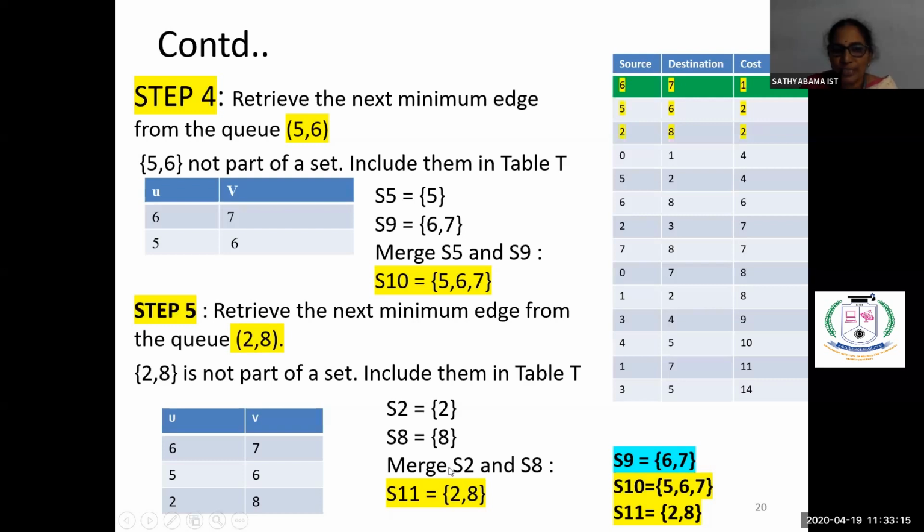So now we have to merge these two, S2 and S8, to get the new set. That new set is S11, which is having the values 2, 8. Right? So here we are getting 2 and 8. That is a new set. And include this 2 and 8 also into the final solution because this will give us a solution.